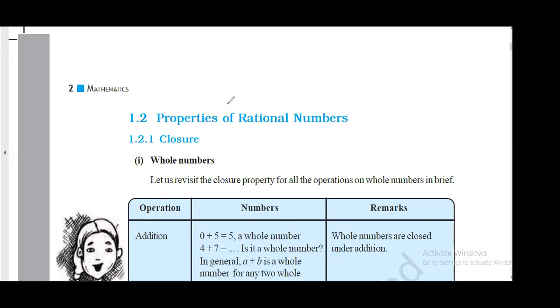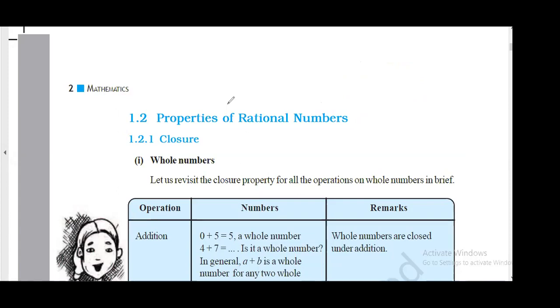Now what are the properties of rational numbers? All the properties of integers and fractions are the properties of rational numbers, because both integers and fractions are rational numbers.